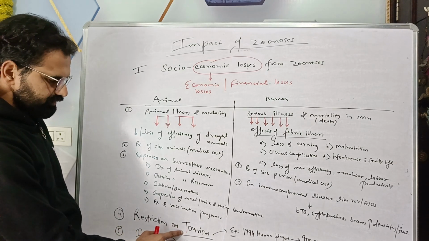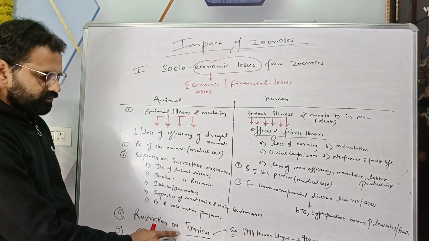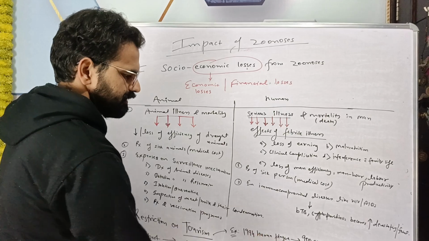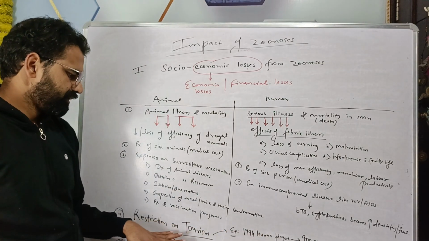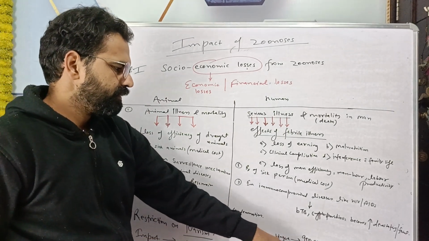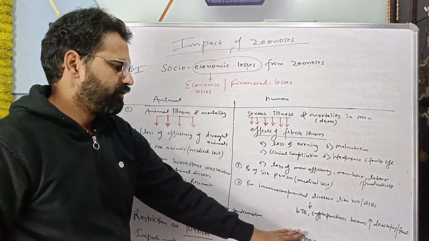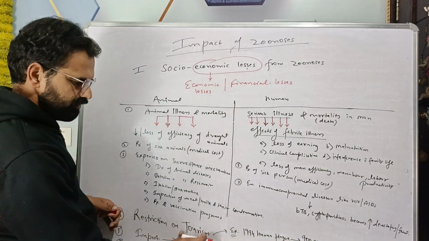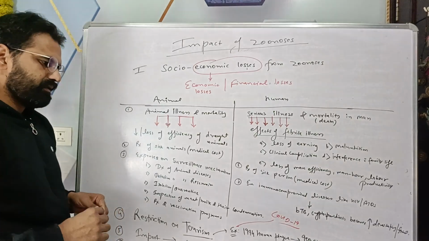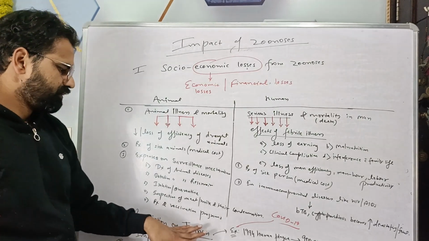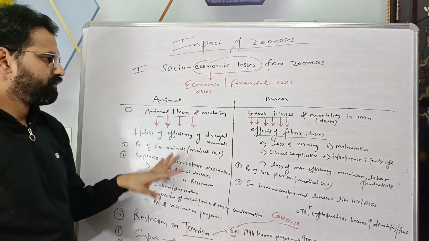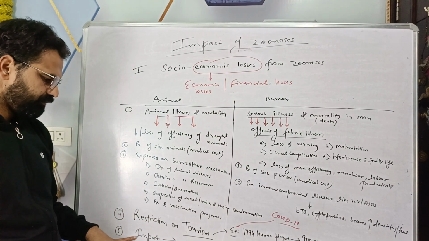Then restriction on tourism. This restriction or ban on tourism, one example is from 94, that is outbreak of human plague. During this 94 human plague outbreak, there was restriction or ban on the travel or tourism that led to 900 crores financial loss. The recent example on tourism is COVID-19. That is, the ban or restriction on travel and tourism also led to this financial or economical loss because of the zoonoses.